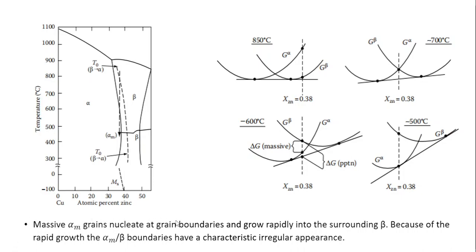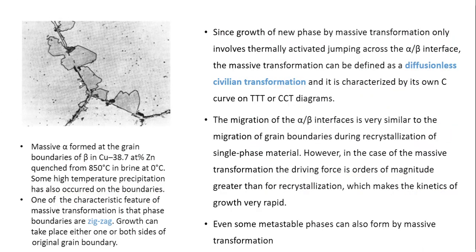Massive alpha grains nucleate at grain boundaries and grow rapidly into the surrounding beta. Because of their rapid growth, the alpha massive-beta boundaries have a characteristic regular appearance, as you can see here. So massive alpha is formed at the grain boundaries of beta in copper 38.7 atom percent zinc when quenched from 850 degrees centigrade in ice brine to 0 degrees Celsius. Some high temperature precipitation has also occurred here at the boundaries.